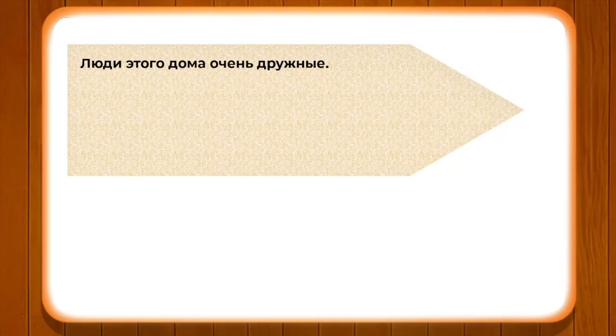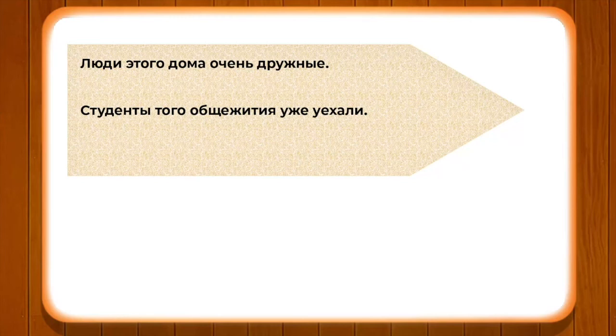Now we will go ahead and pay attention to this important aspect with the help of a few examples. Люди этого дома очень дружные. So we are demonstrating that this particular house, people of this particular house are very friendly. Студенты того общежития уже уехали.